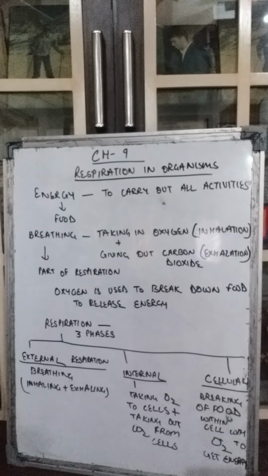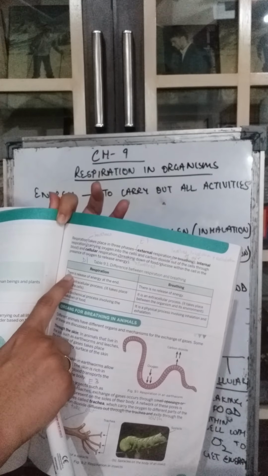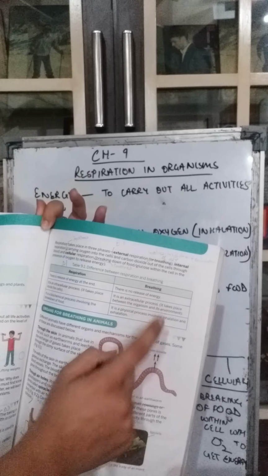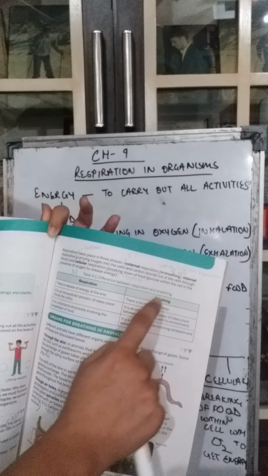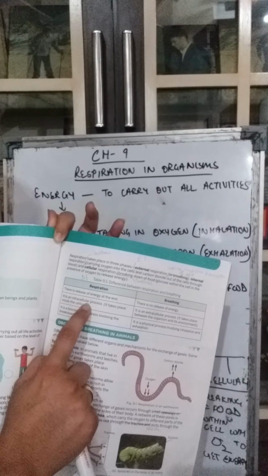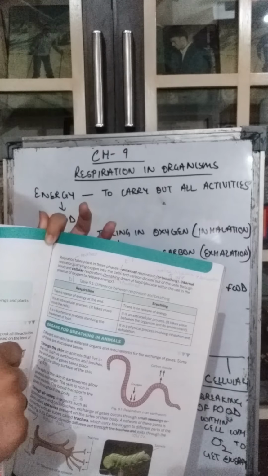So let's understand the difference between respiration and breathing. First, there is a release of energy at the end of respiration. Okay. In breathing, there is no release of energy. It is simply taking in oxygen and giving out carbon dioxide. Respiration is an intracellular process. It takes place inside the cells. Though breathing is also a part of respiration, basically respiration is an intracellular process. Why? Because it helps in the breaking down of the food within the cells. And breathing is an extracellular process.